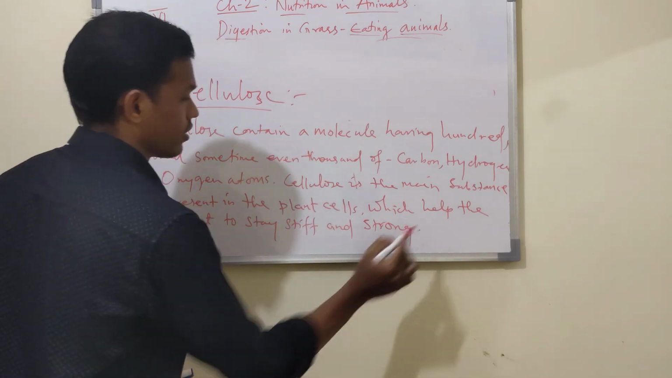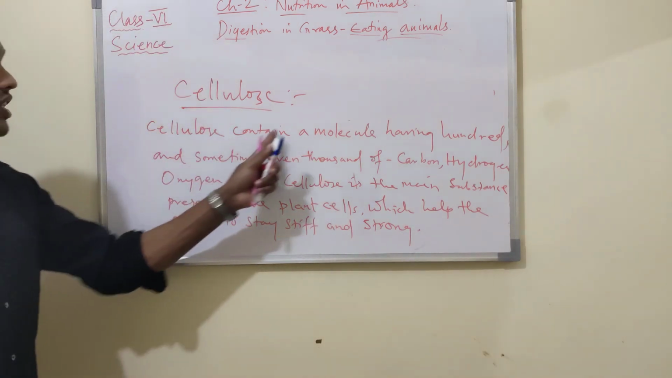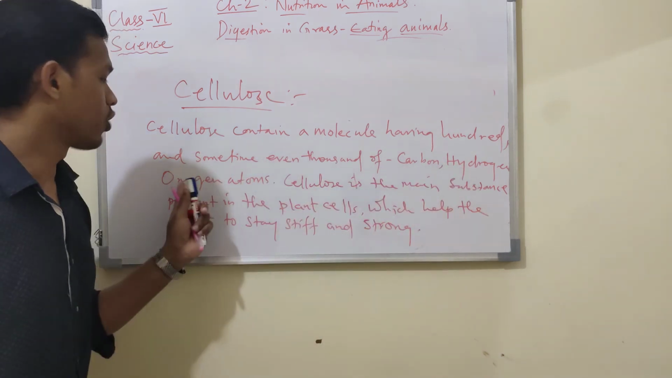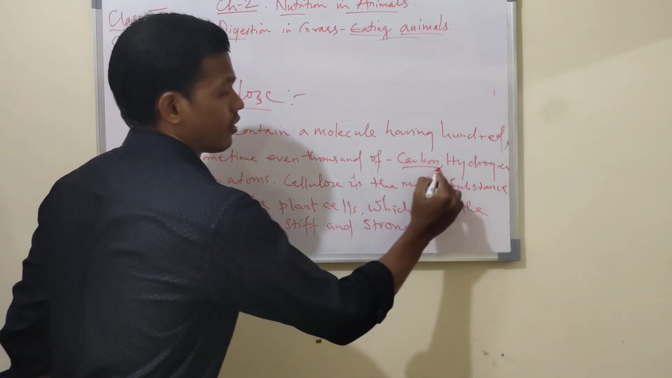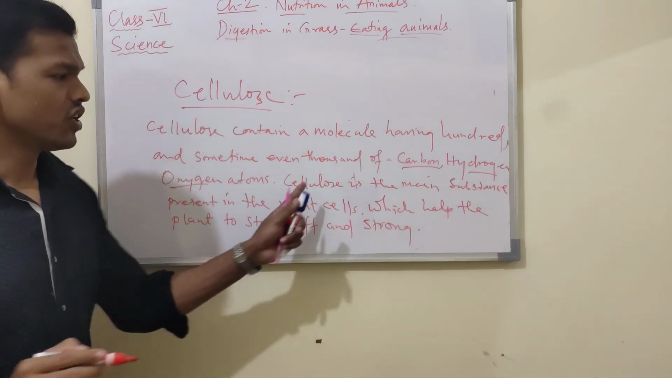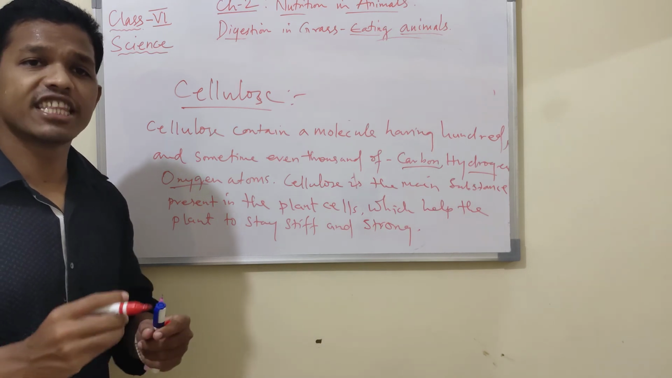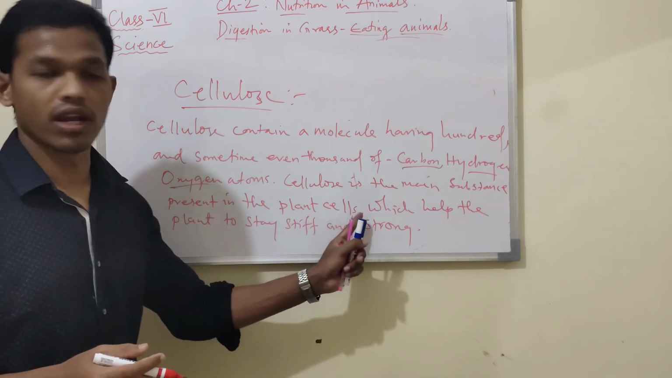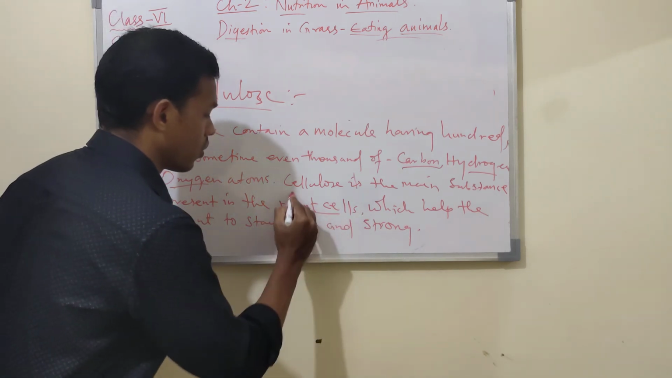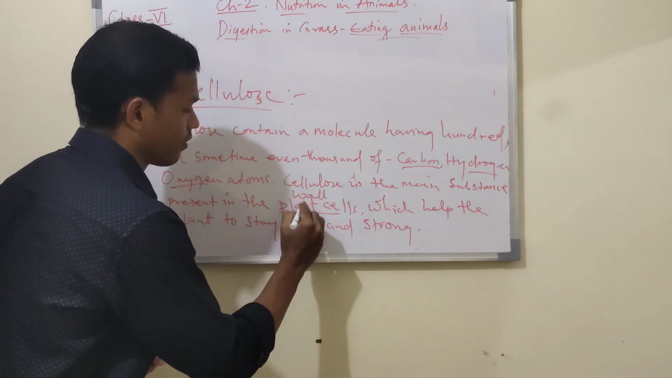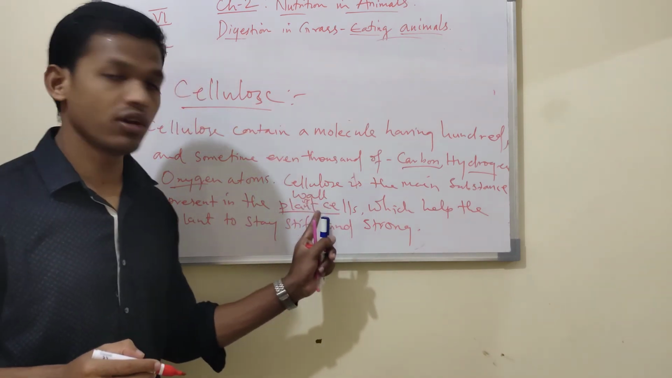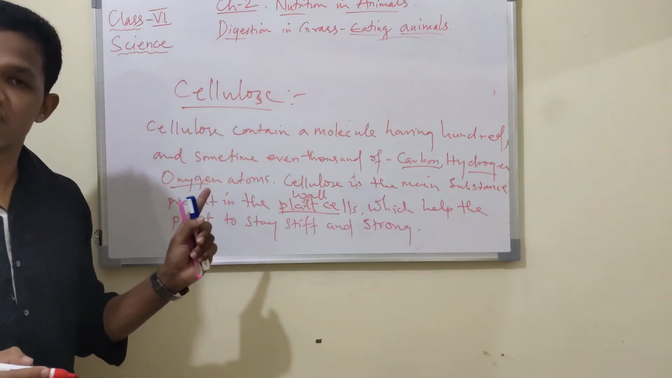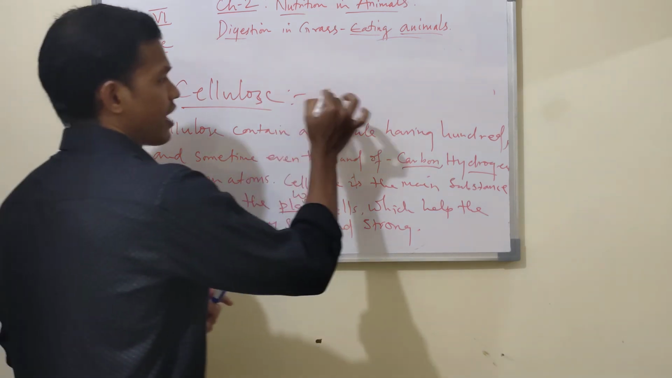Cellulose contains molecules having hundreds and sometimes even thousands of carbon, hydrogen and oxygen atoms. It is present in the wall of the plant cell, which helps the plants to stay strong and stiff. Got it now?